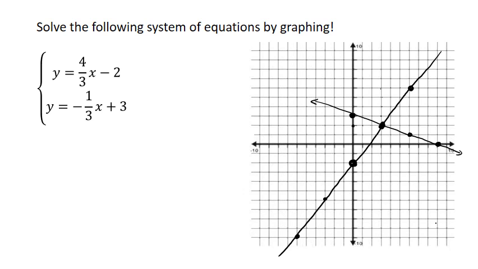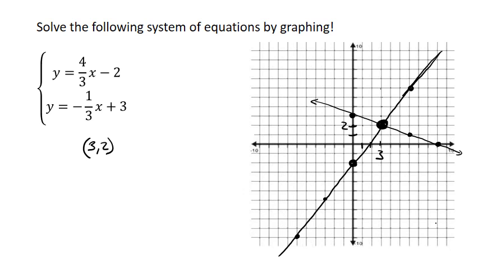And we saw that the solution is the point at which the lines intersect. That right there is the only xy coordinate that is on both of the graphs. So what does it look like the coordinate is? 1, 2, 3, and 2. So it looks like the solution to this system of equations is the coordinate point 3, 2.